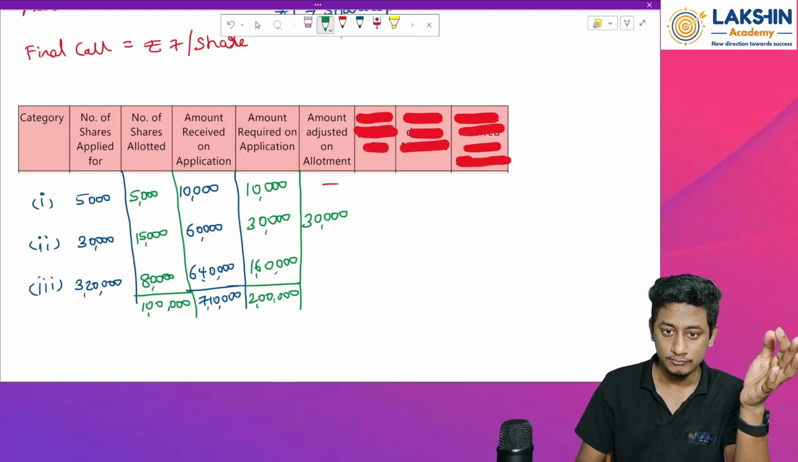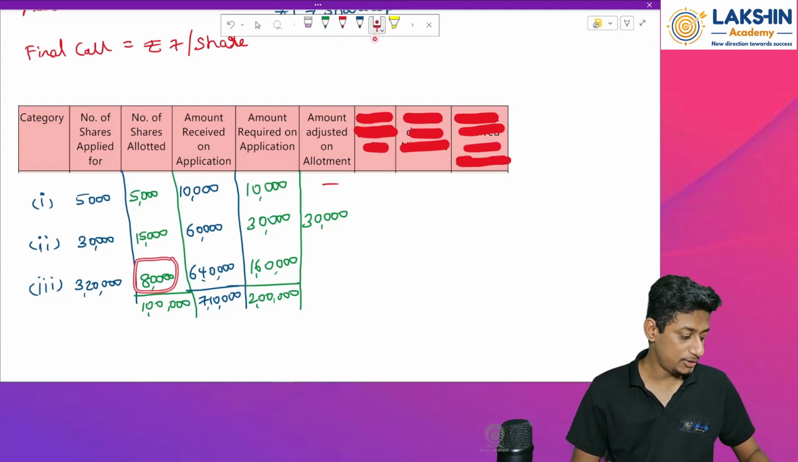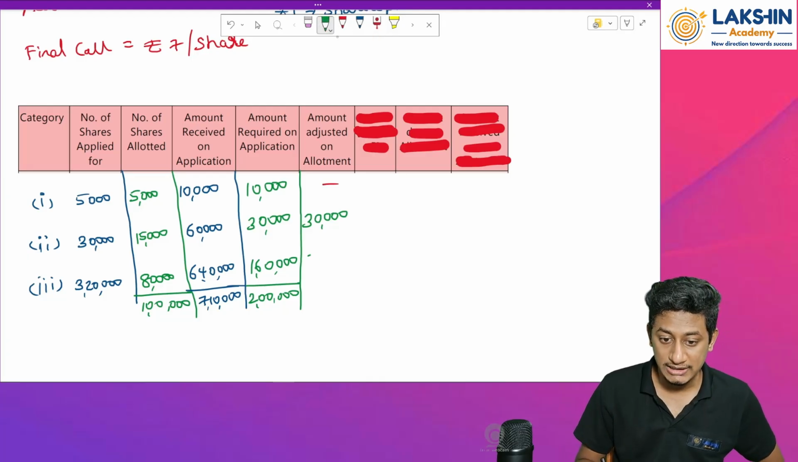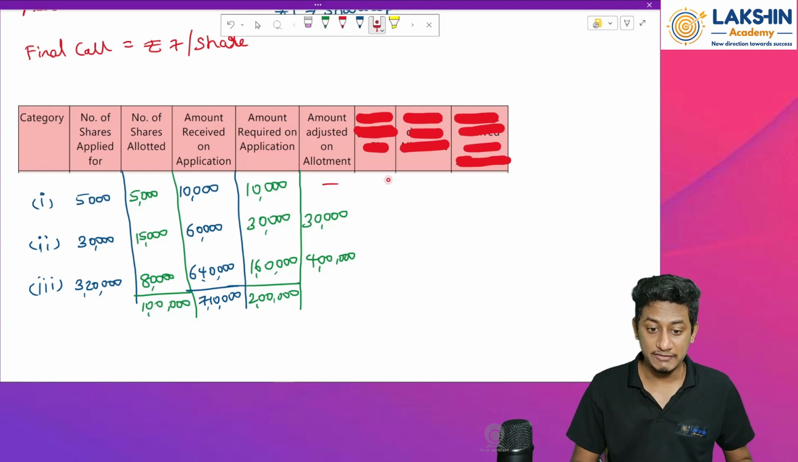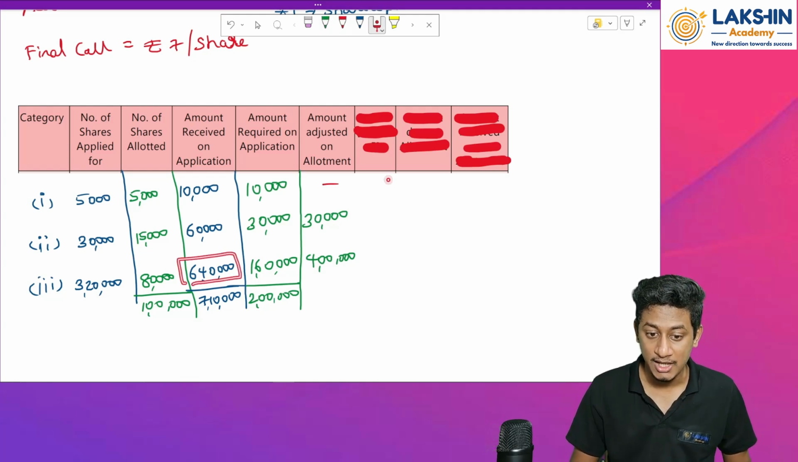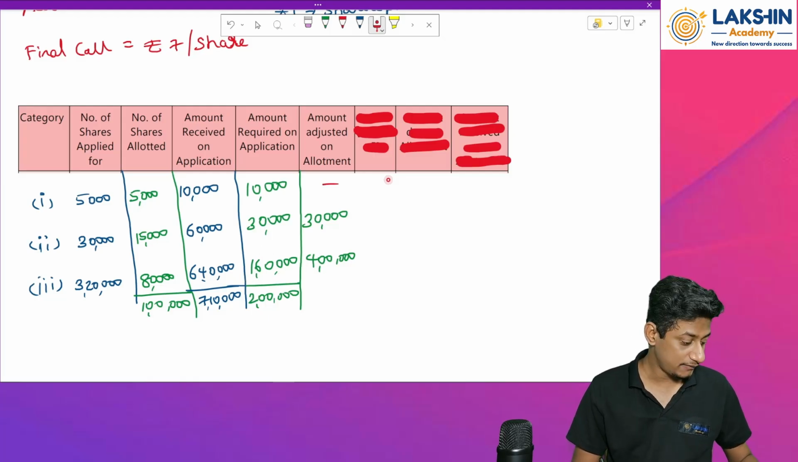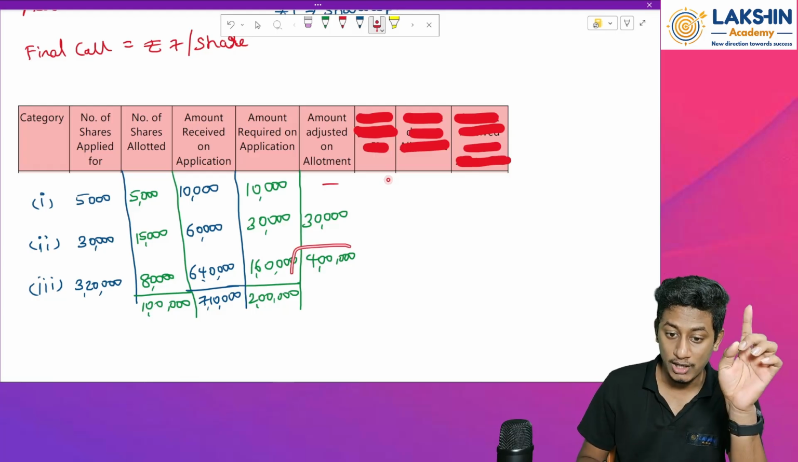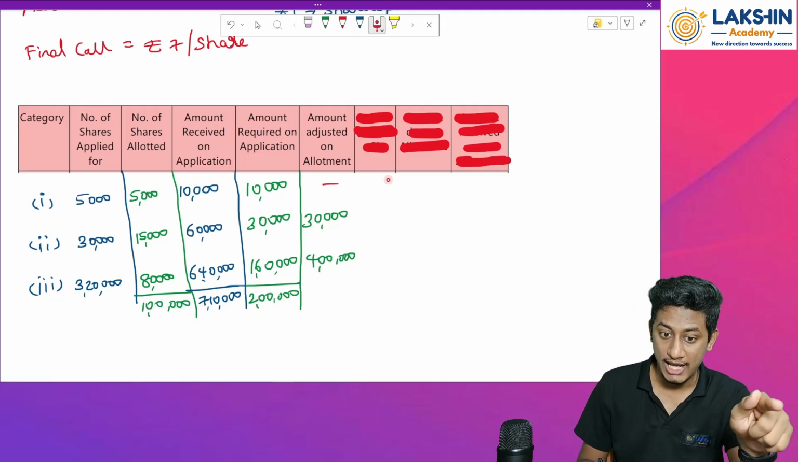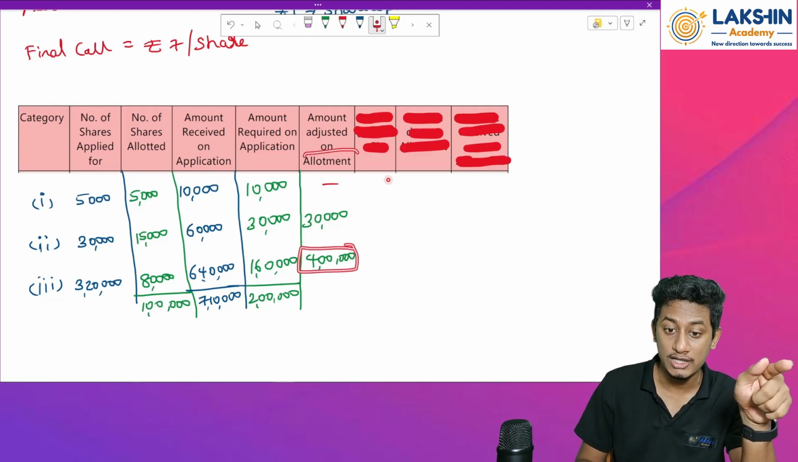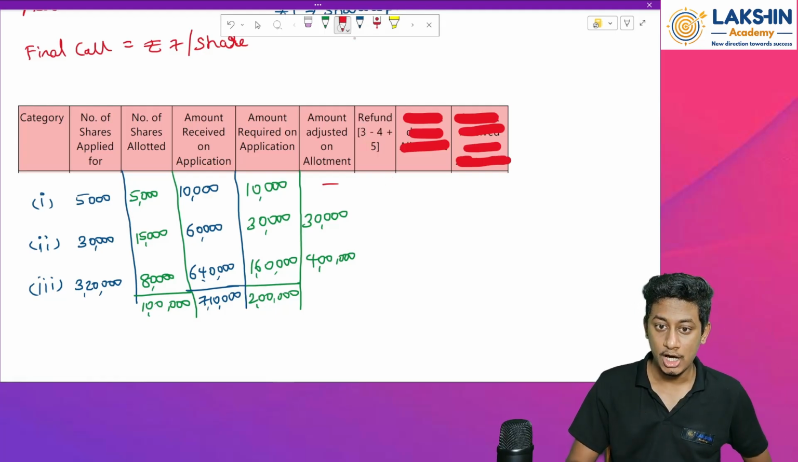Next. So this guy, how much is required? 80,000 into 5 rupees per share. That is 4 lakh rupees required on allotment, right? But how much is the extra money that is with us? He has paid us 6,40,000. We have adjusted 1,60,000 with what? Application. So how much remains? 6,40,000 minus 1,60,000. So there was an amount of 4,80,000 rupees remaining. Out of that 4,80,000, I have adjusted 4 lakh towards what? Towards allotment. And the remaining amount of 80,000 will be refunded.